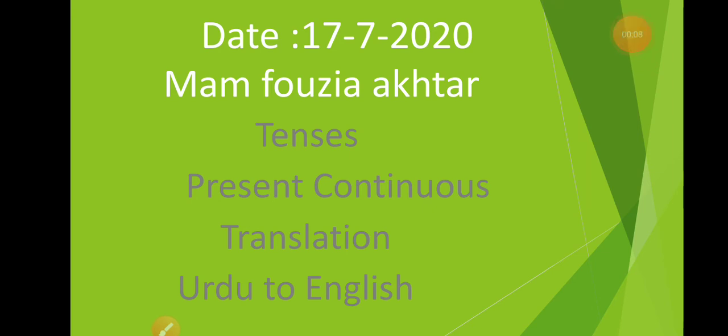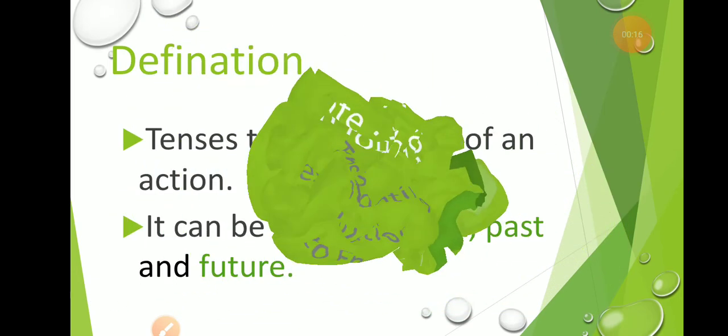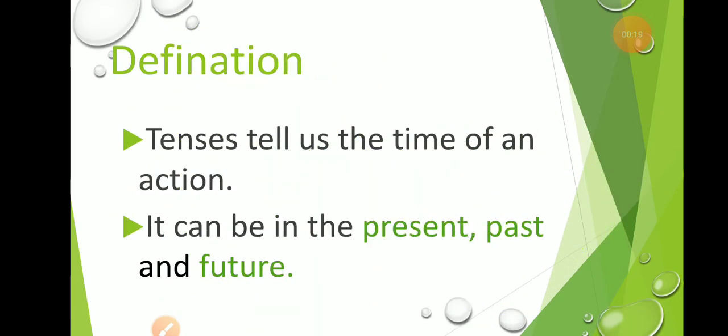It's our third week and today we are going to do its last part, that is tenses. Tenses basically tell us the time of an action.